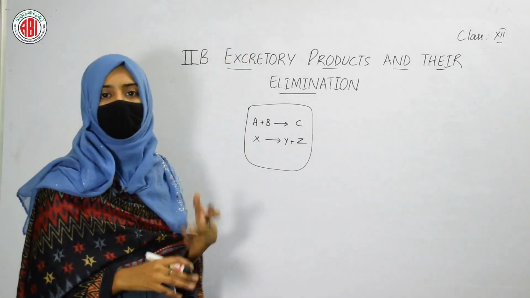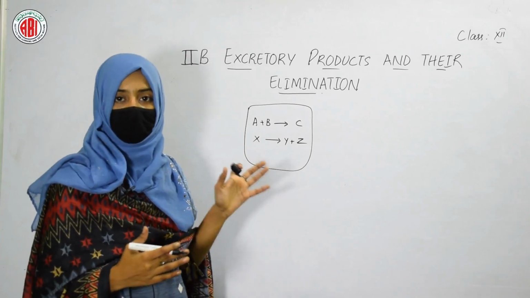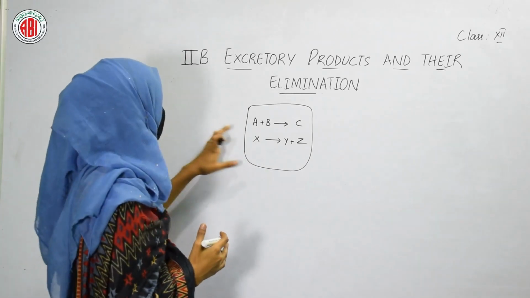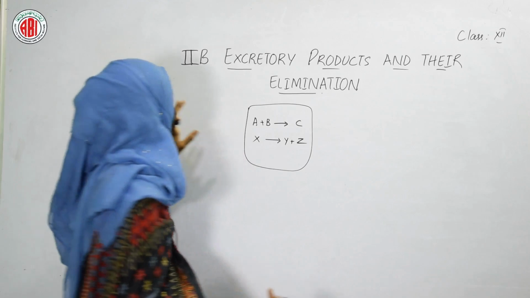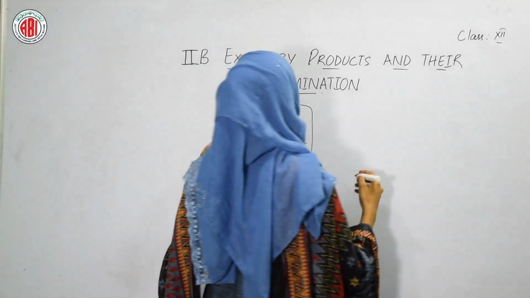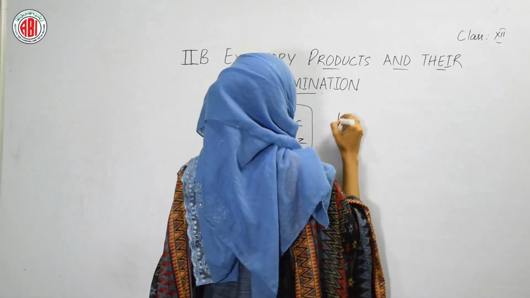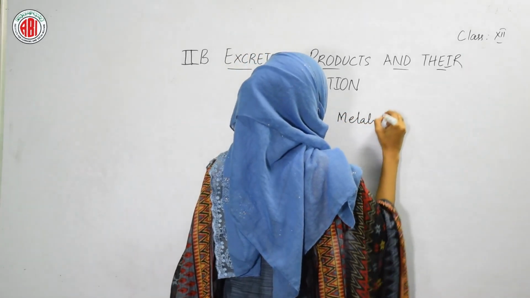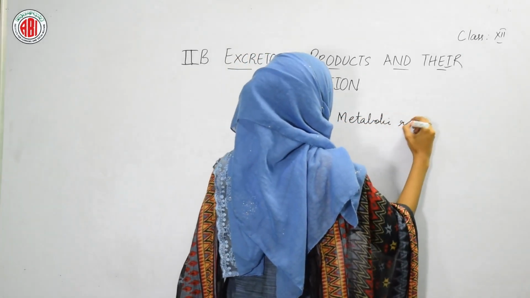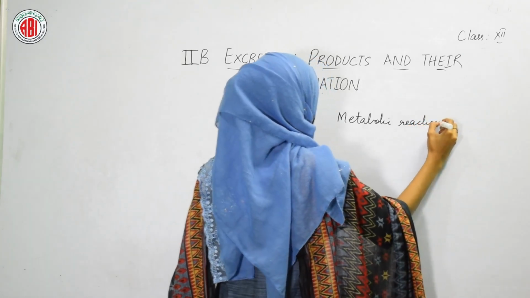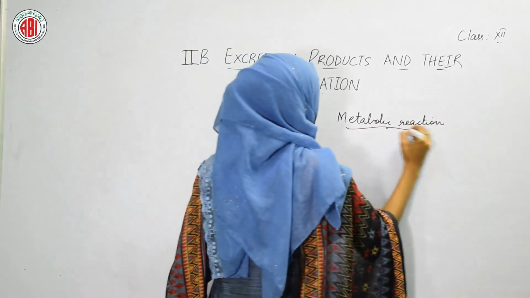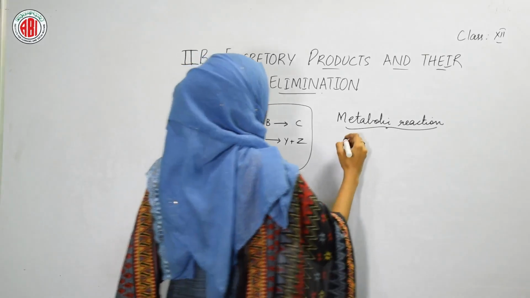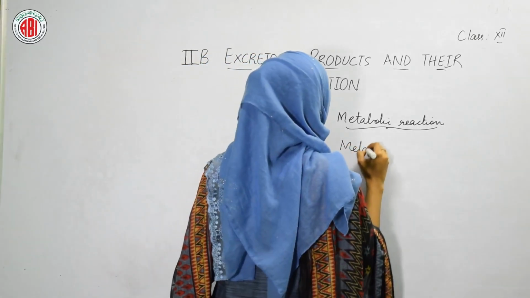In this way, different kinds of chemical reactions take place inside the cell. These chemical reactions are called metabolic reactions, and the process by which metabolic reactions occur is called metabolism.